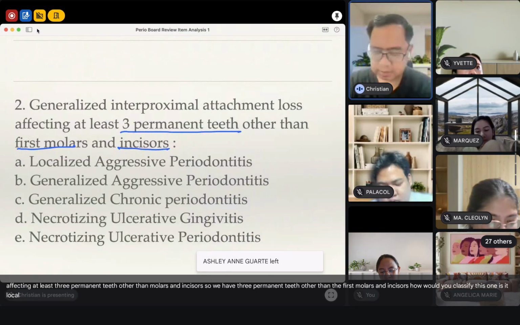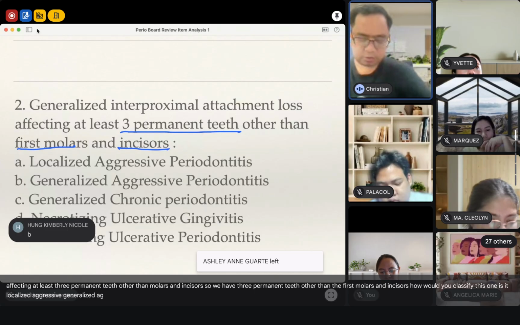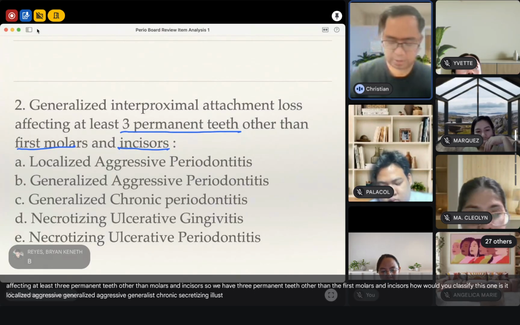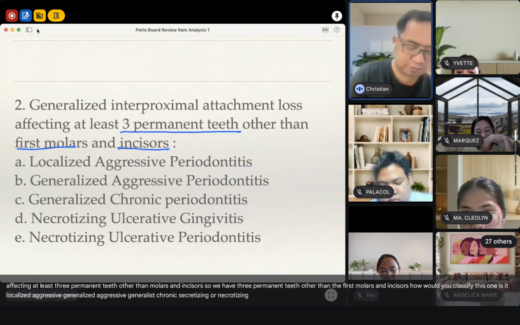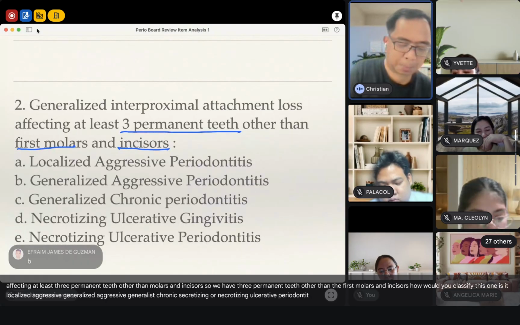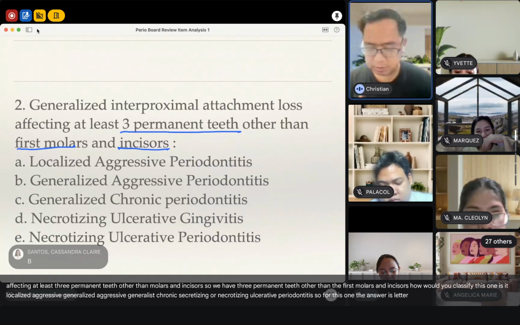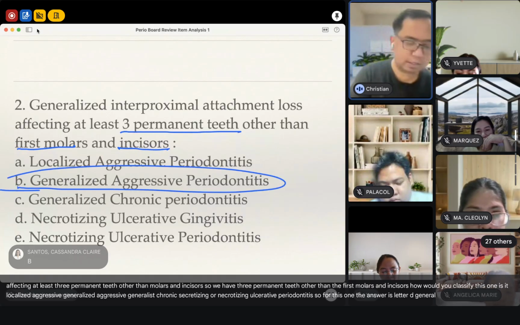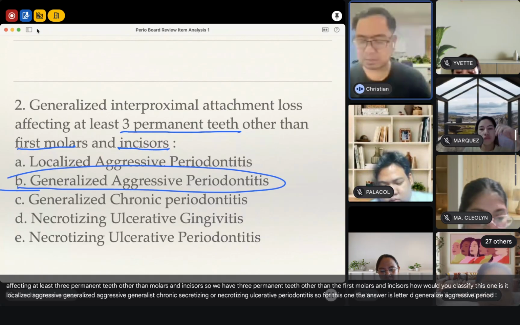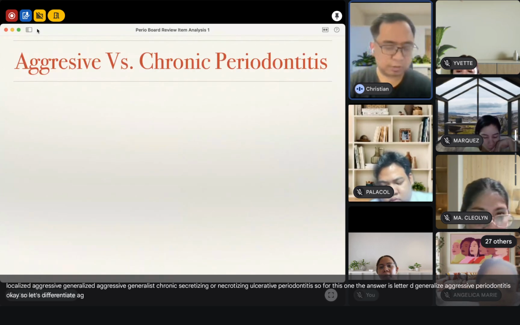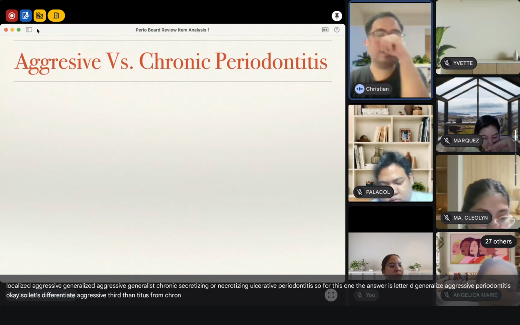Is it localized aggressive, generalized chronic, necrotizing ulcerative gingivitis, or necrotizing ulcerative periodontitis? For this one, the answer is letter D, generalized aggressive periodontitis.